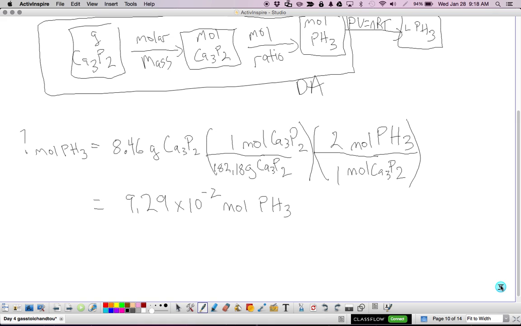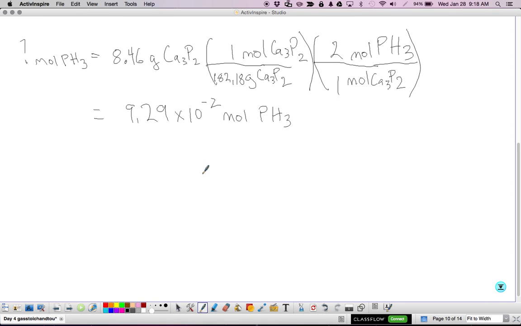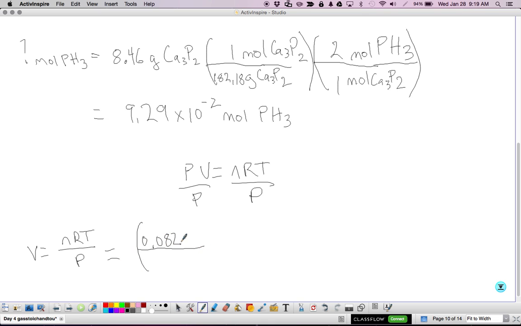I'm going to need a little bit more space here. So do this just like you have before. Divide both sides by pressure and say volume equals nRT over P. I always start with R, and it's on top: 0.0821 liters times atmospheres over moles times Kelvin, times my temperature in Kelvin.